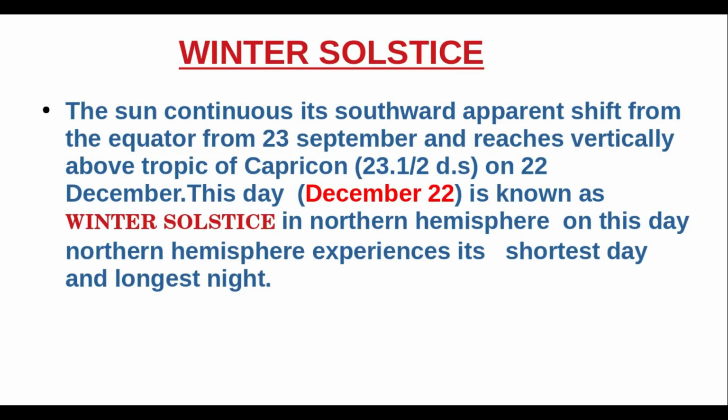Then winter solstice. The Sun continues its southward apparent shift from the equator from 23 September and reaches vertically above the Tropic of Capricorn on 22 December. This day is known as winter solstice in northern hemisphere. On this day, northern hemisphere experiences its shortest day and longest night.